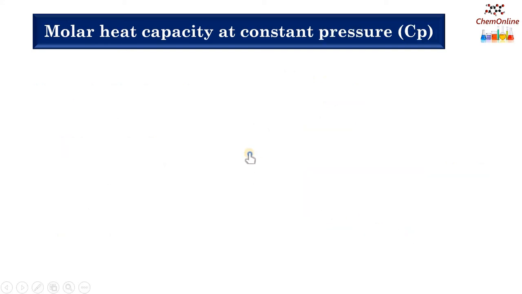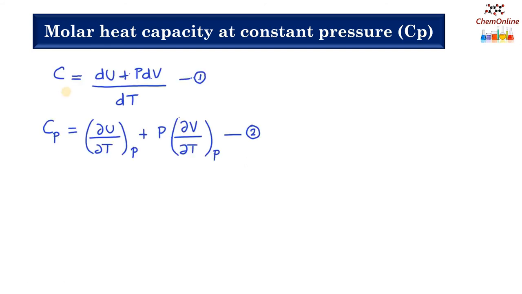Next, let's see the molar heat capacity at constant pressure. We saw the equation C equals dU plus P dV by dT. Therefore, the molar heat capacity at constant pressure can be written as Cp equals ∂U/∂T at constant P plus P into ∂V/∂T at constant P.